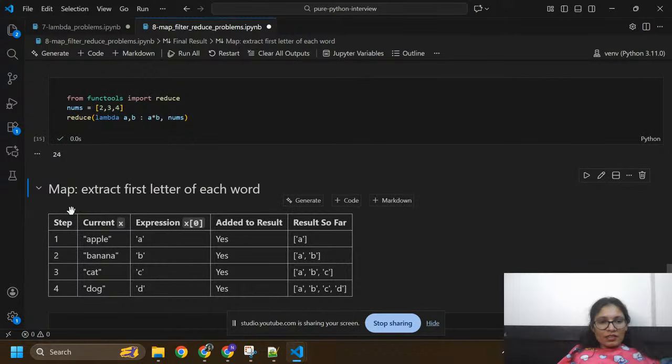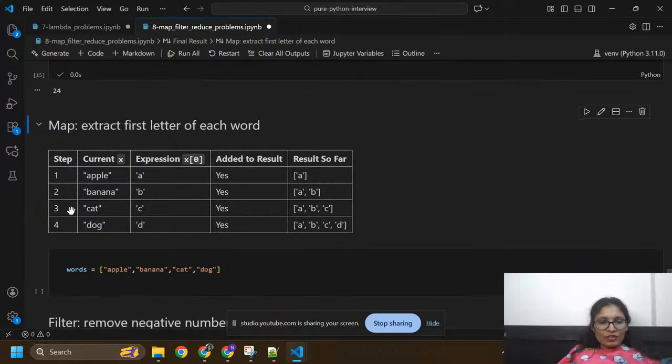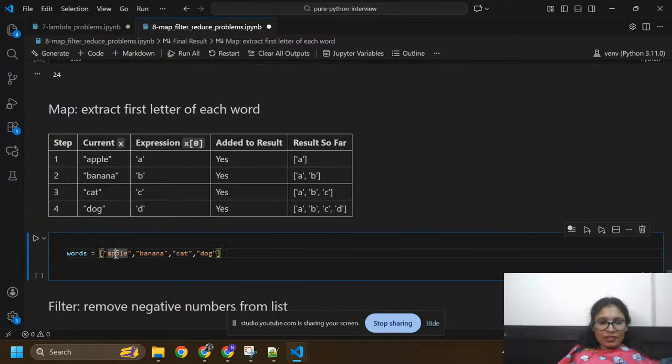Map, extract the first letter of each word. Okay, I'm going to extract the first letter of each word. Okay, so I have apple, banana, cat, and dog. Here x equals to apple, x equals to banana, x equals to cat, x equals to dog. If I take x equals to apple, what we have at index 0, x of 0, is a. Okay, so we need to add this in a list.